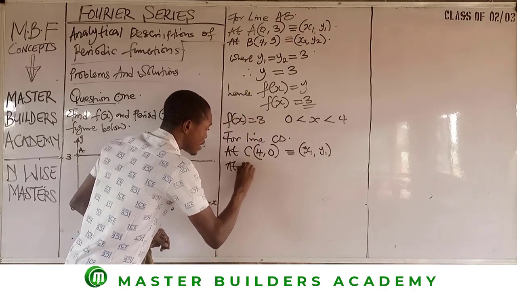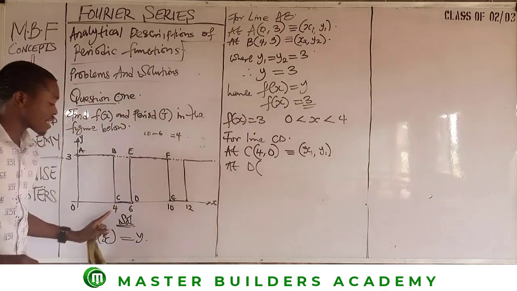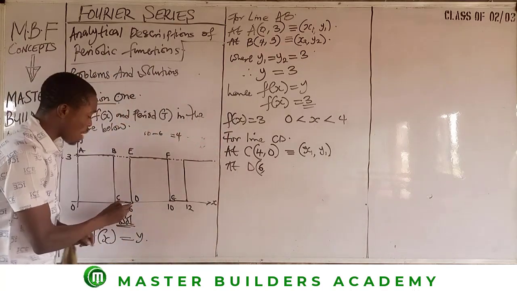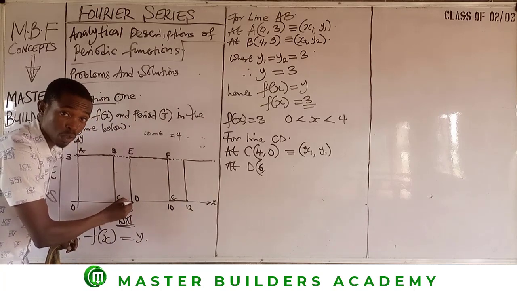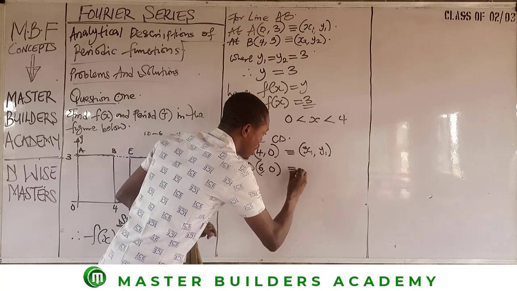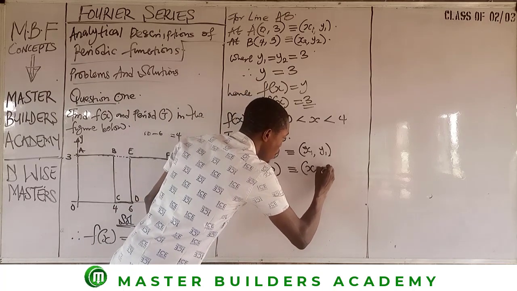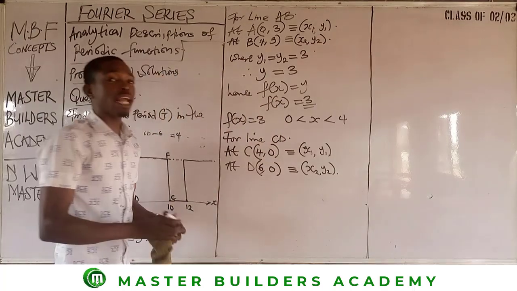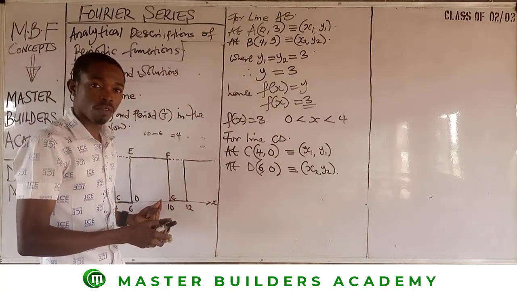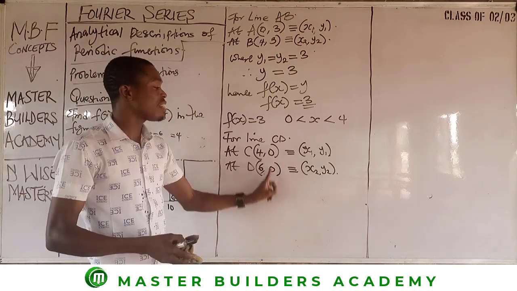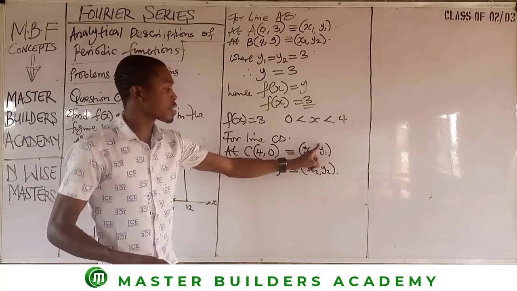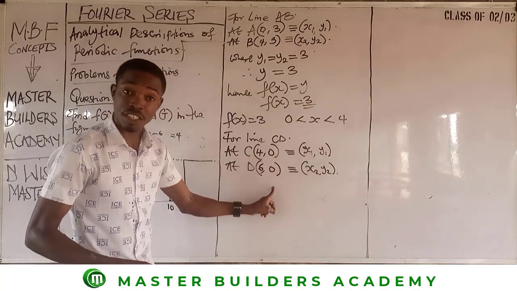Then at D, the value of x has changed from 4 to 6. But the value of y is still at this level, still touching this horizontal axis, right? So it shows that this is equally 0. And this is equivalent to x2, y2. Again, before we know whether we are using the equation of a straight line, without even considering the nature of the line, what we have to do is to check if the two values of y are the same. Of course, y1 is equal to y2 because both are 0.